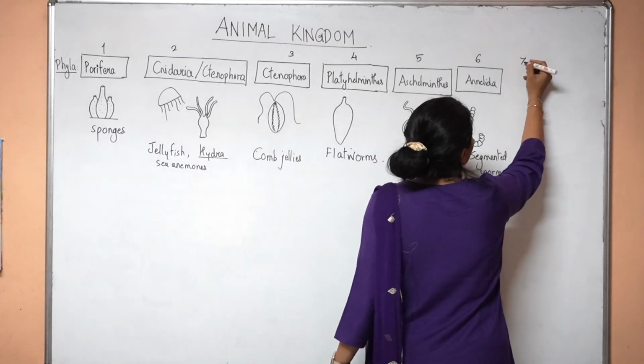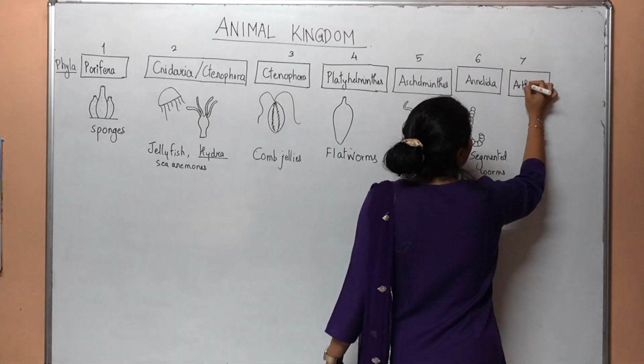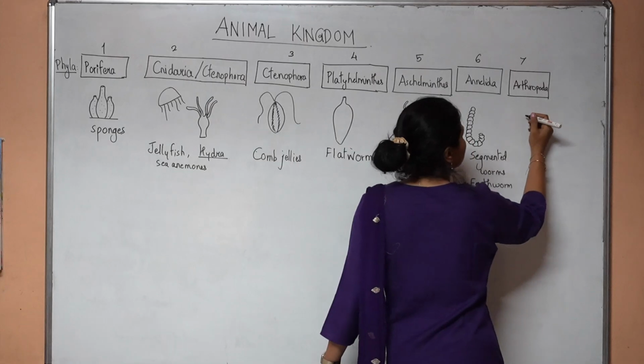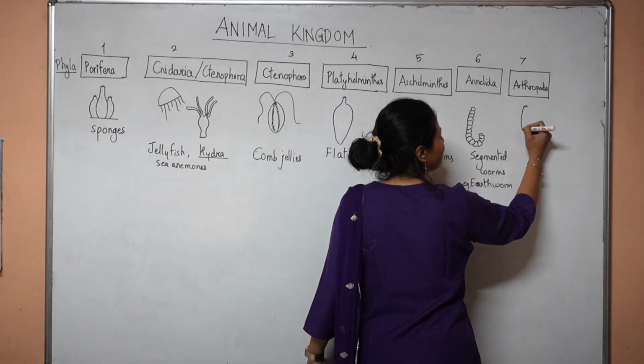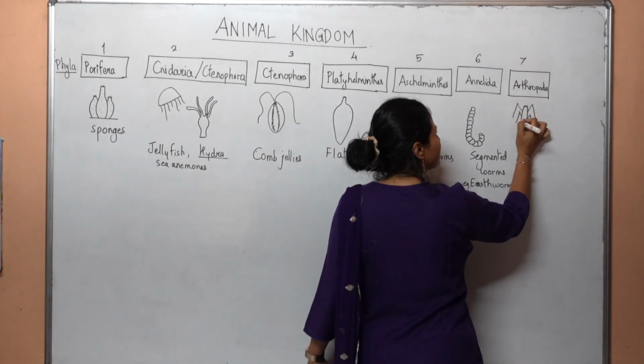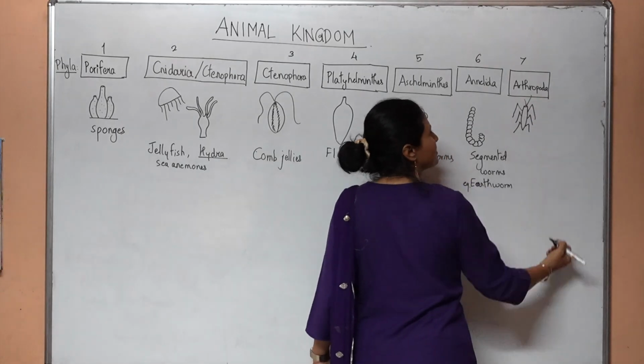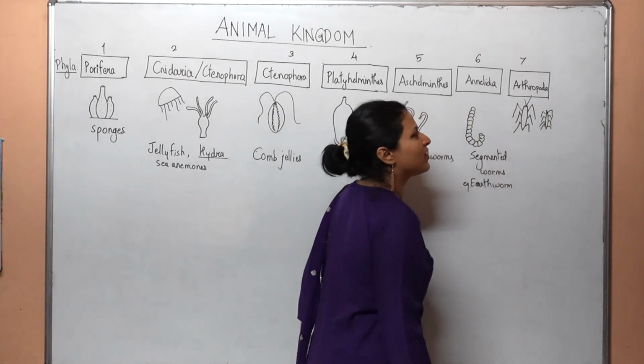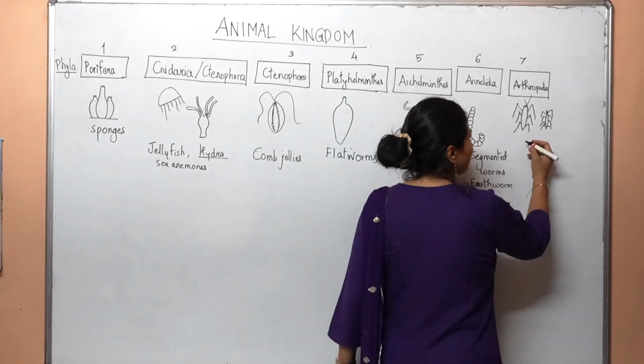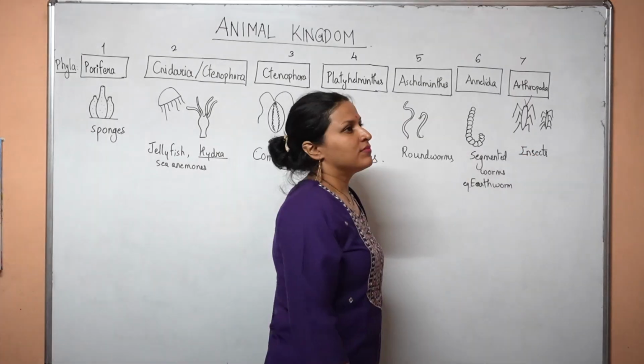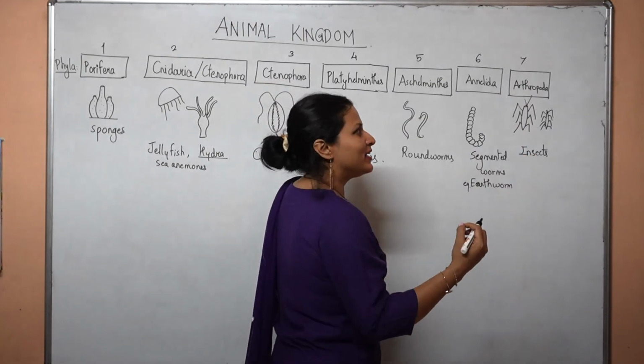Next phylum, seventh phylum, is the Arthropoda. Arthropoda is the phylum of the insects. The 6-legged animals, the 8-legged animals belong to this phylum. Arthropoda is the phylum of the different insects. They are called as the animals with jointed legs.